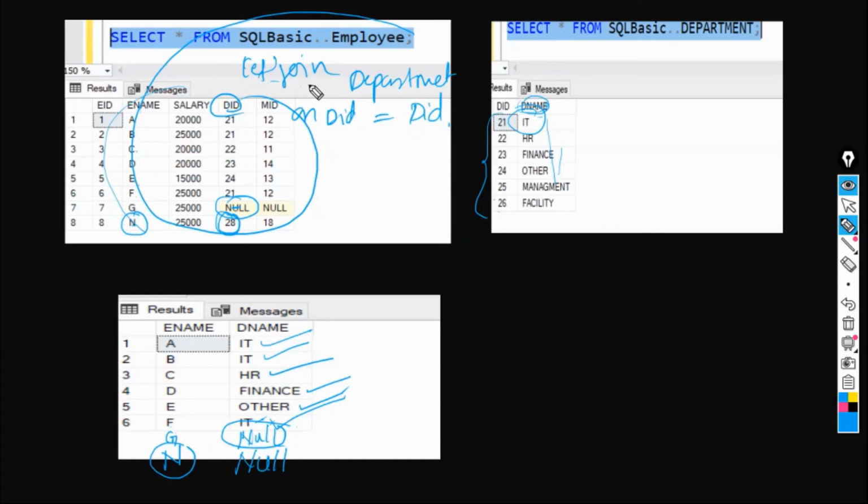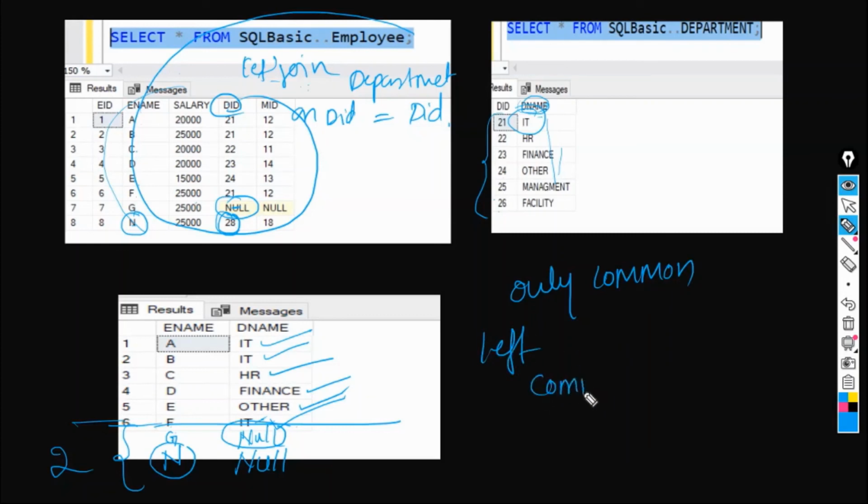In case of left outer join, along with the common records, which is the output from the inner join, we will be having 2 additional records, which are present only in the left table. So that is the difference. In case of inner join, only common values will be present. In case of left outer join, along with the common entries between the two tables, we will be having all the entries present in the left table.